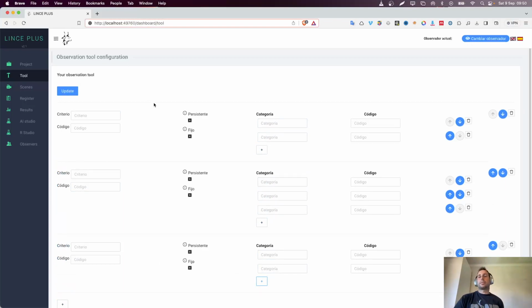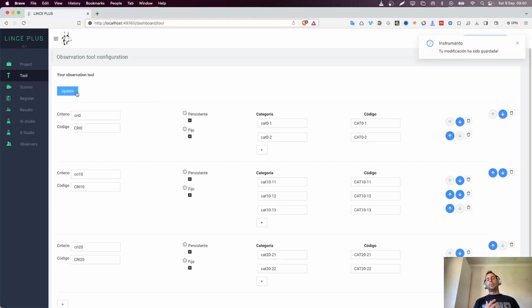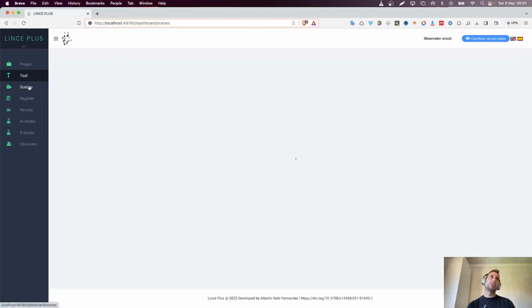But just for demo purposes, if I just update it, it will automatically make a category overview, and it will just add the identifiers of the codes automatically. But as I mentioned, there's going to be another video specific for this option.